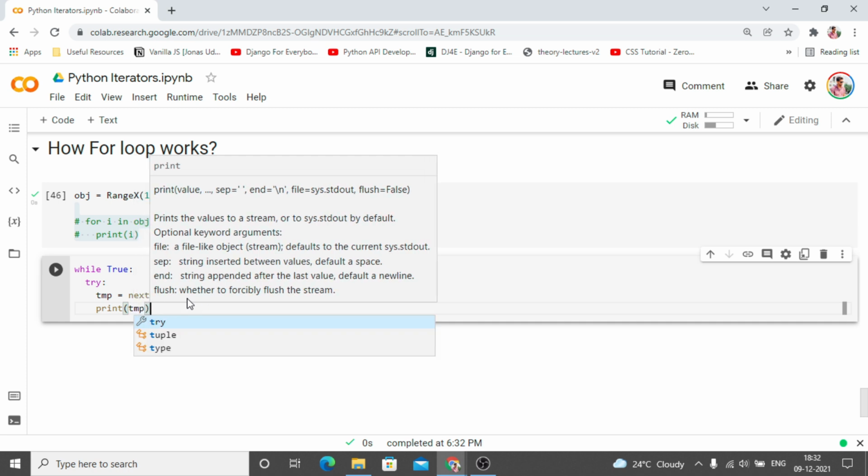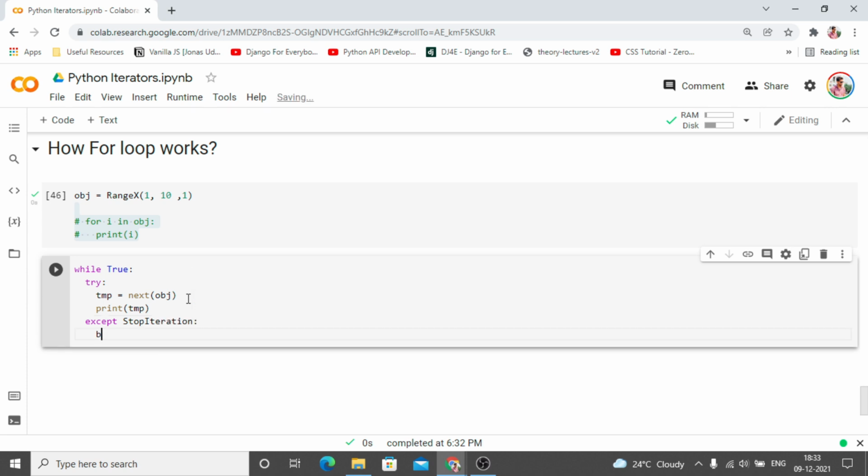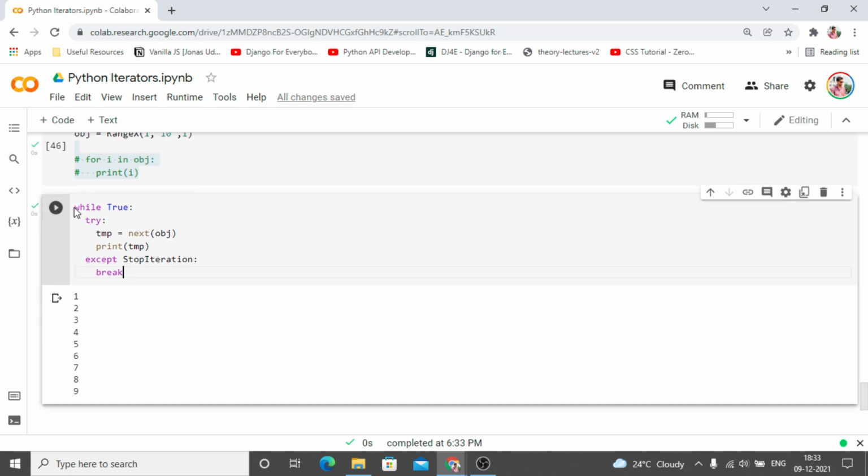It is going to print that, and whenever it finds except stop iteration, it will break. So now we have effectively created our own for loop. This is how it is working internally. It checks and calls the next function again and again, and when it encounters a stop iteration, it breaks.